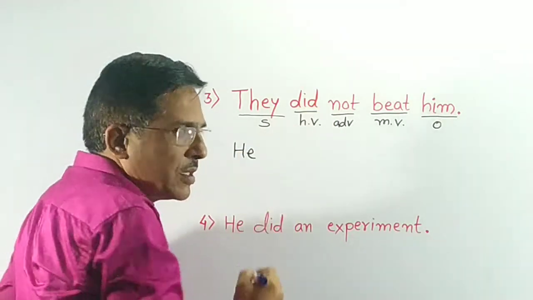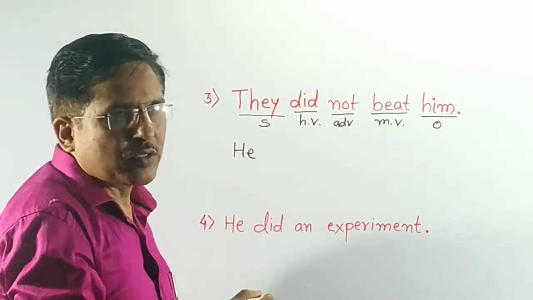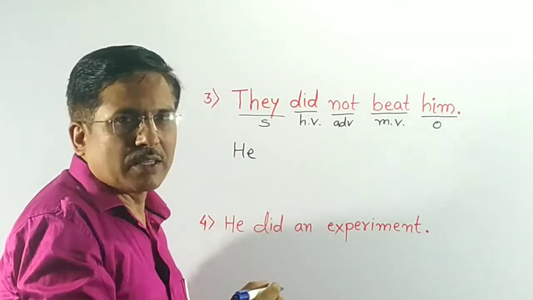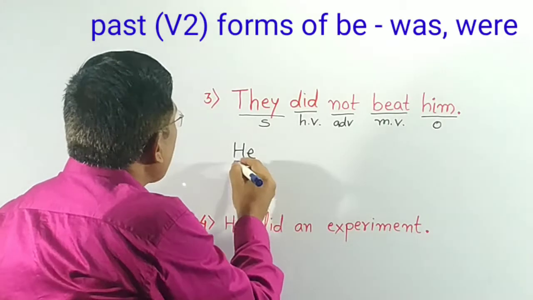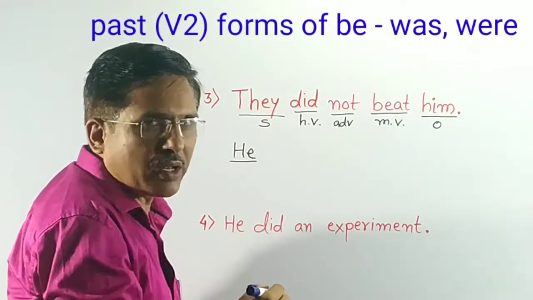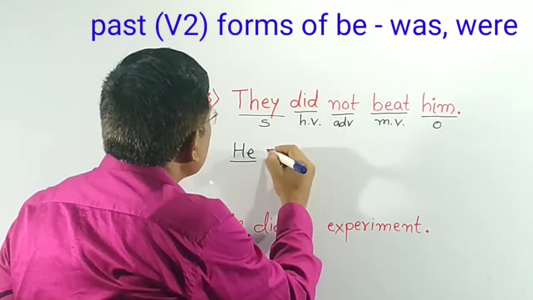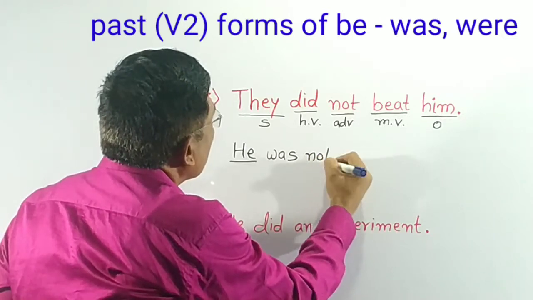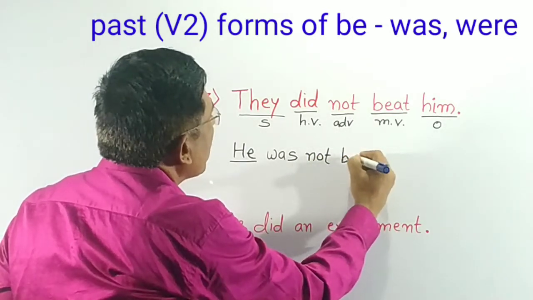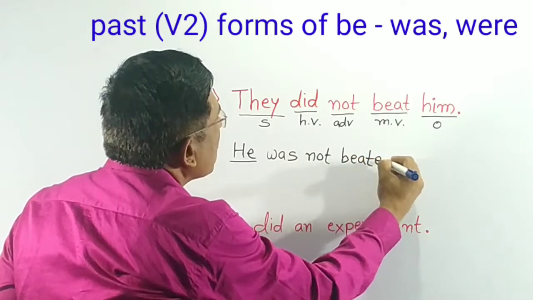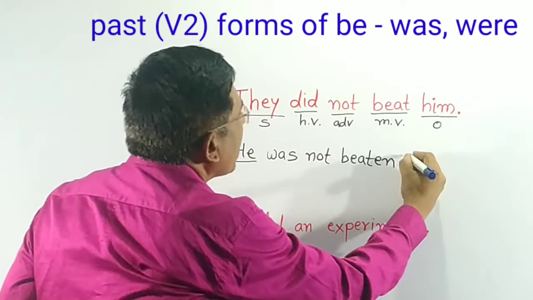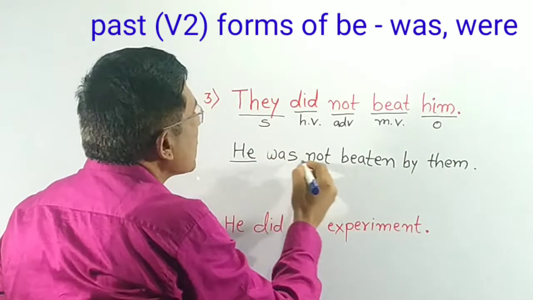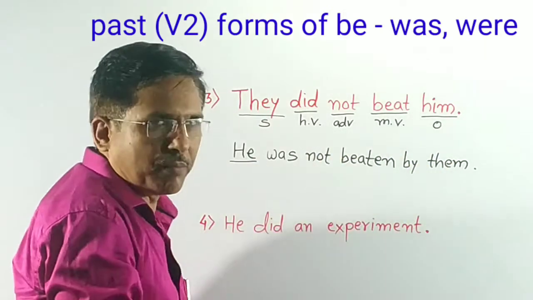The helping verb did indicates past tense. So take the appropriate form of be in past. Was, were. These are the past forms of be. Then what is appropriate after he, was or were? Was is appropriate. He was not. Past participle of the main verb, beaten, by them. He was not beaten by them.